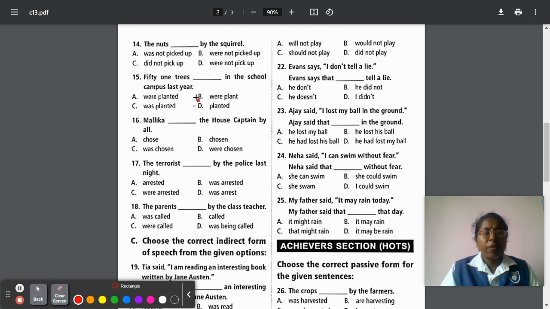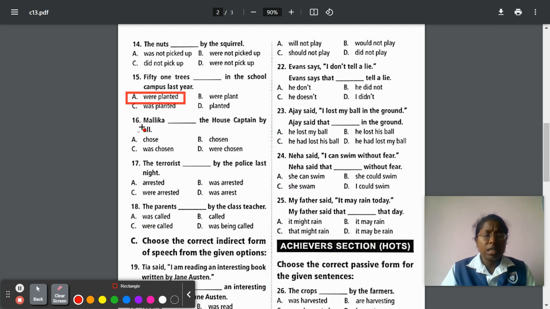Next, question number 15. 51 trees dash in the school campus last year. Trees is a plural form. So for plural form, were. Next, the verb is plant. While converting into past tense, planted. So were planted is the correct answer. Option A, were planted. 51 trees were planted in the school campus last year.